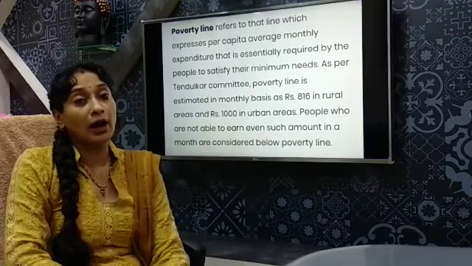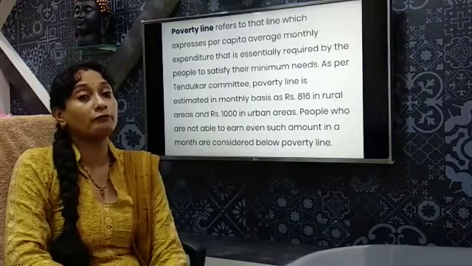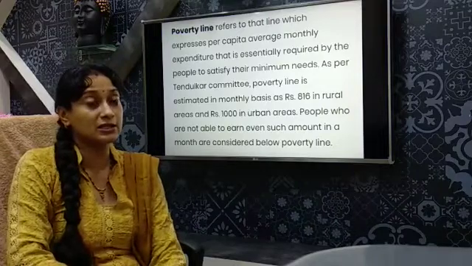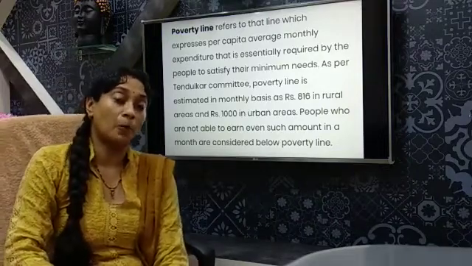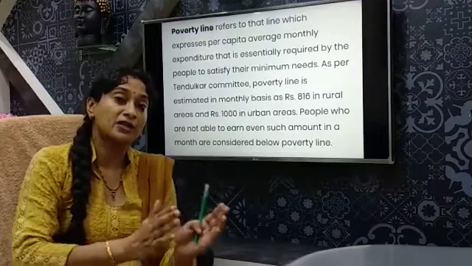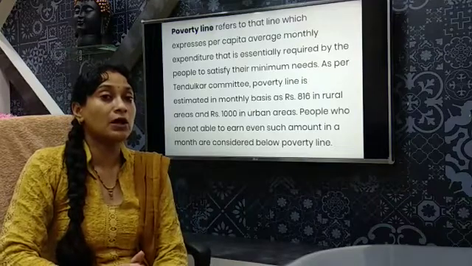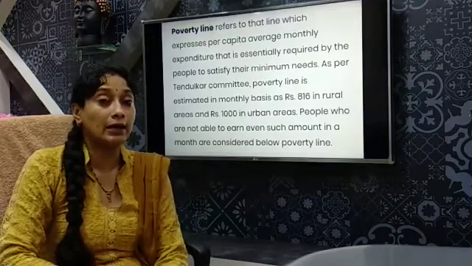And in order to identify the section of the population who cannot afford to buy themselves the basic minimum needs of existence, we have a concept called poverty line, which divides the population into haves and have-nots. So poverty line is a concept that helps us to know the number of poor in an economy.